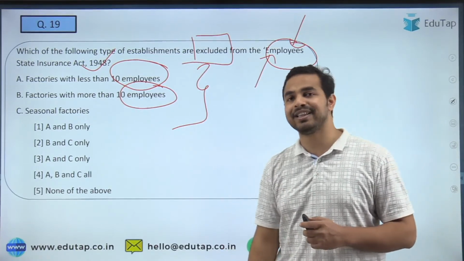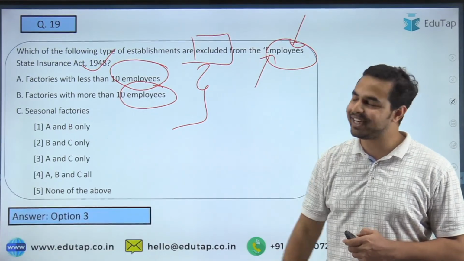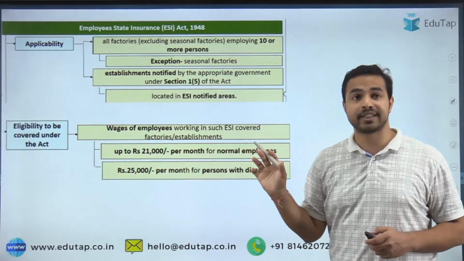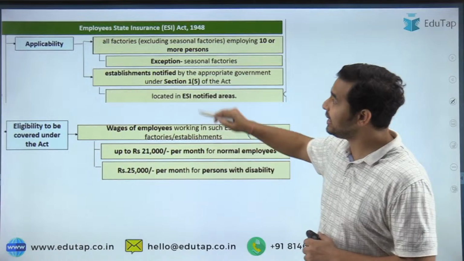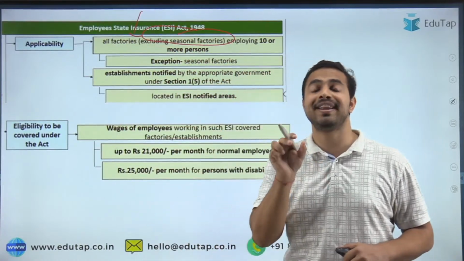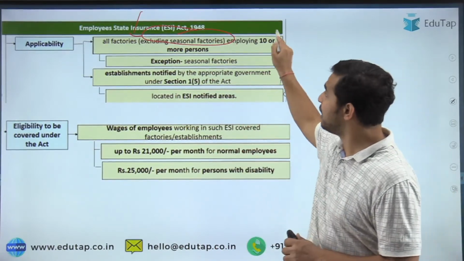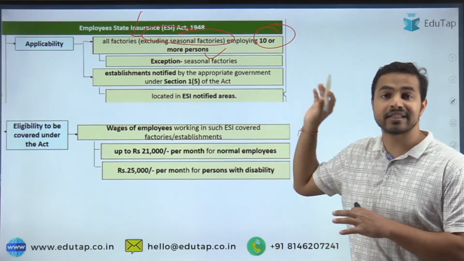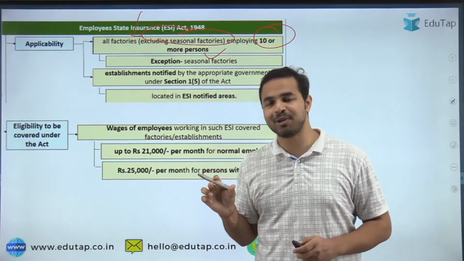And here people are saying that option 3, that is both A and C only, is the right answer. That is absolutely right. Option 3 is the right answer. So guys, here you can see where this act is applicable. All factories excluding the seasonal factories. So removing all our seasonal factories, all the factories where 10 or more than 10 people work, basically this act is applicable to those particular entities. So I hope that this is very much clear to all of you.